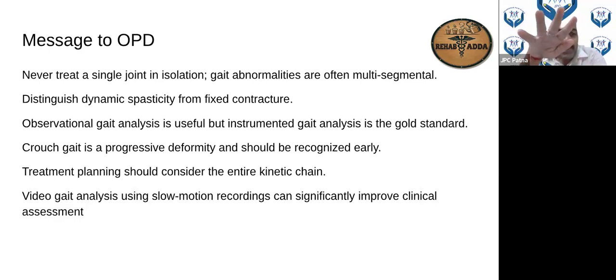So early intervention with hamstring release and TA release is never suggested unless it is causing a lot of issues or problems for the child. Crouch gait is never advisable. If crouch gait is there, you have to be careful. A lot of corrections of opposition will be there. And whenever you are planning any treatment, always consider the entire kinetic chain.